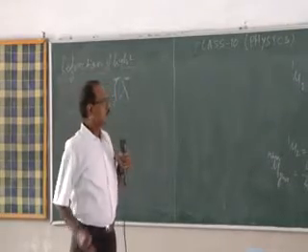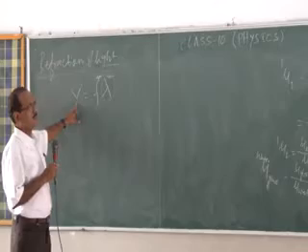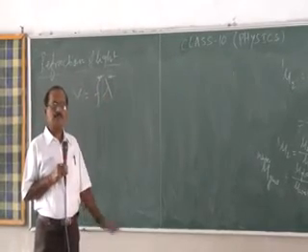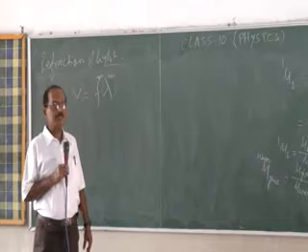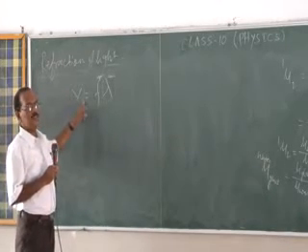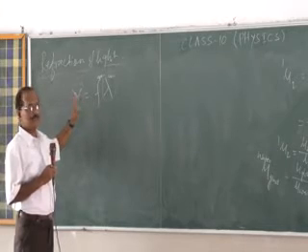Refraction of light. As we know, speed decreases when light is traveling from a rarer to a denser transparent medium, and when light is traveling from a denser to a rarer medium, speed increases.